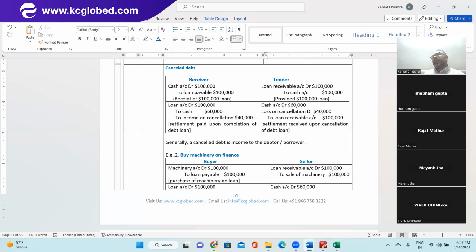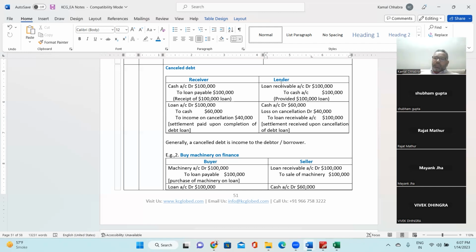So here on the cancellation of debt, we have seen one party is booking income and another party is booking loss. Make sense? Yes. So this is how the accounting treatment or tax treatment one should be doing for the cancellation of debt.